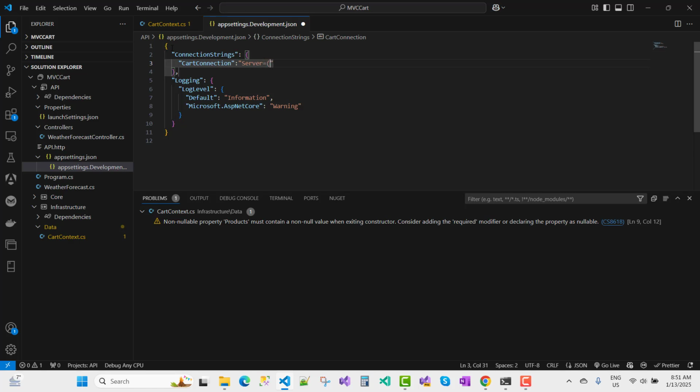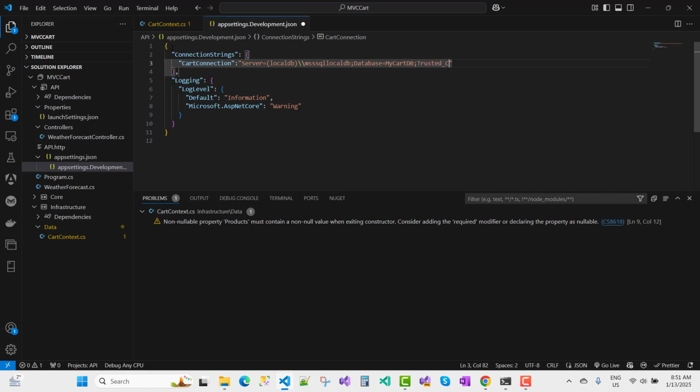The server name is MSSQLLocalDB, and the database name is my cart db.